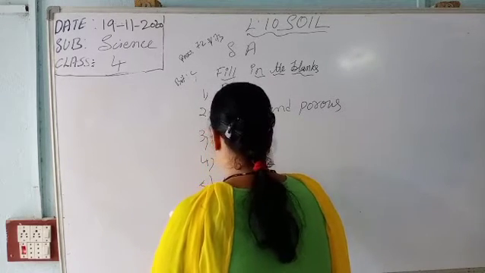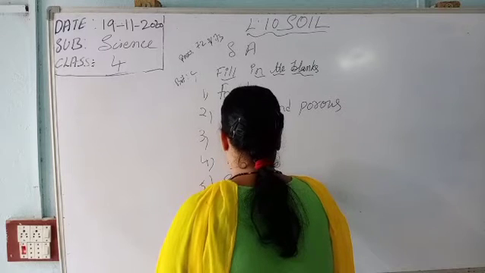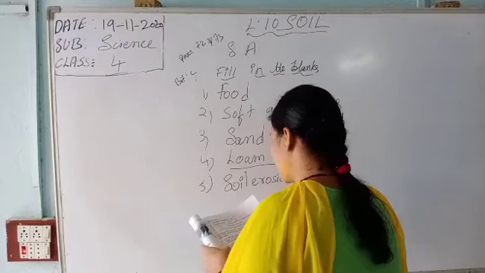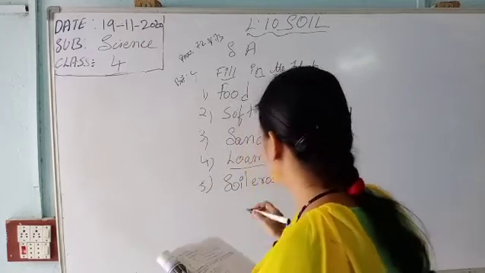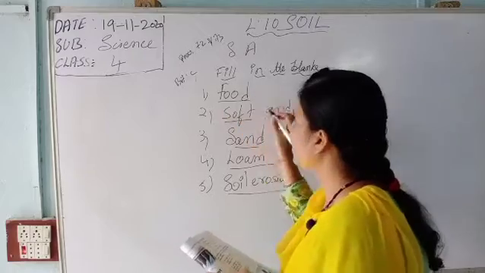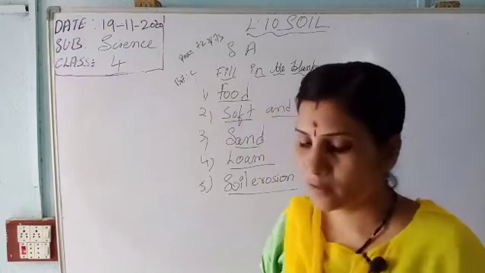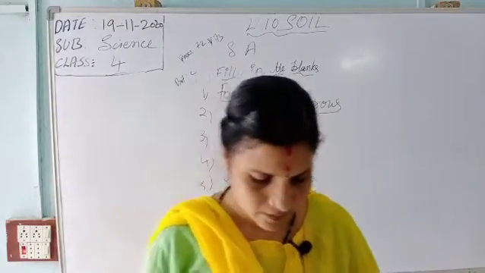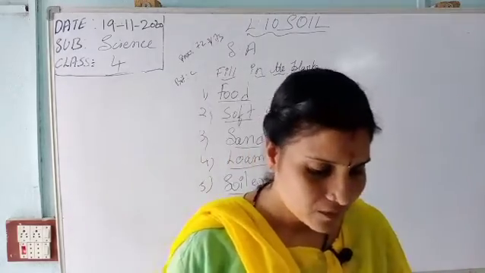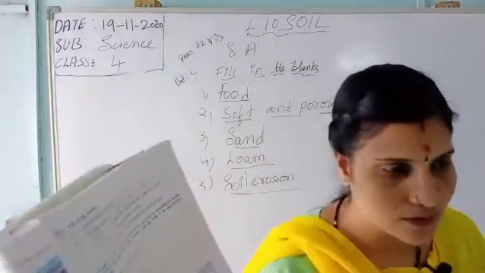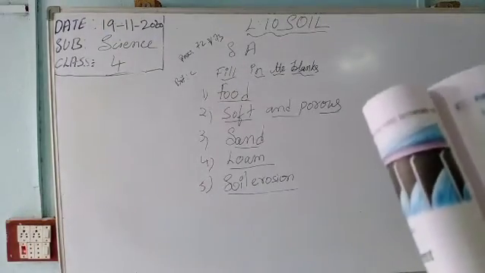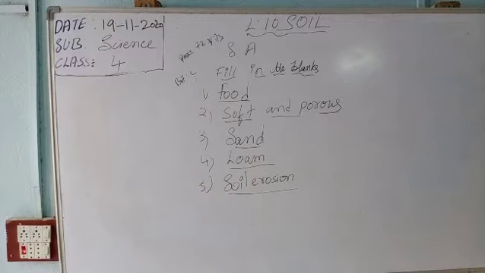Soil erosion means a slow and steady loss of soil layers. These are the 5 fill in the blanks given here. We have written the answers. I will repeat them once again, children.